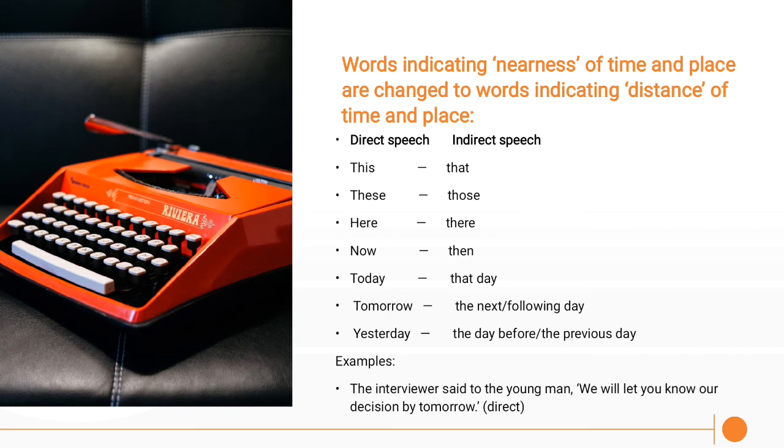Example: the interviewer said to the young man, "We will let you know our decision by tomorrow." Tomorrow is a time word, so it should be changed. Indirect speech: the interviewer said to the young man that they would let him know the decision by the next day. Tomorrow becomes the next day. Or: the interviewer said to the young man that they would let him know their decision by the following day.